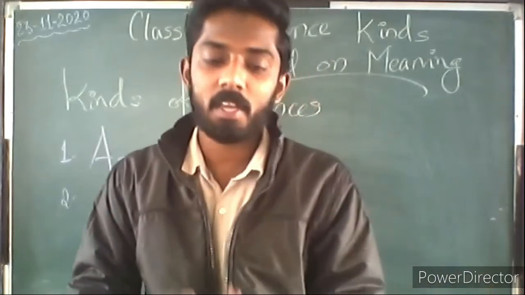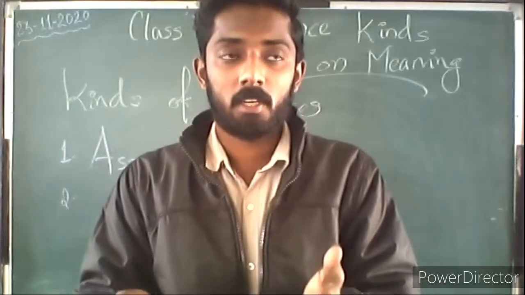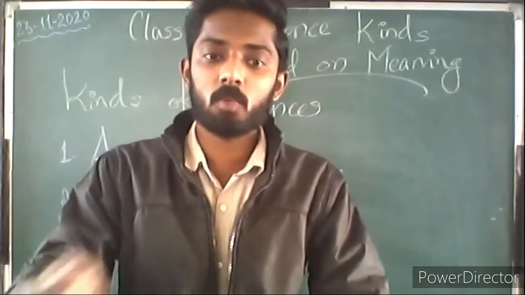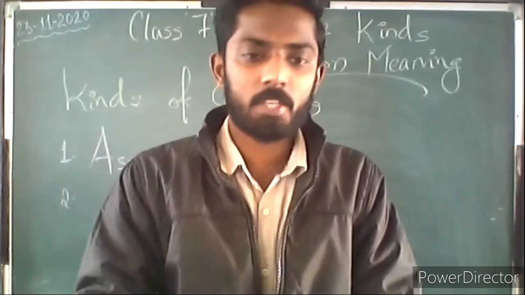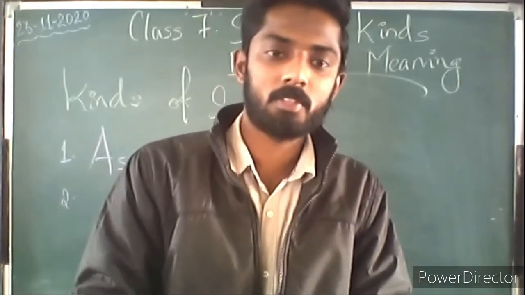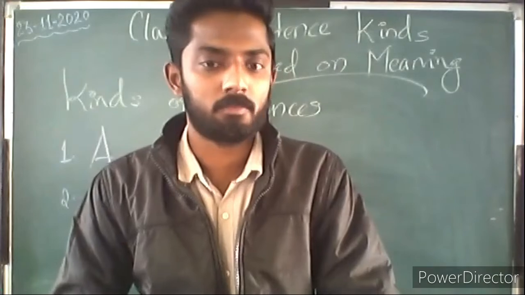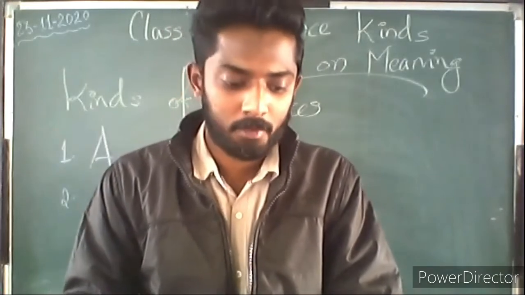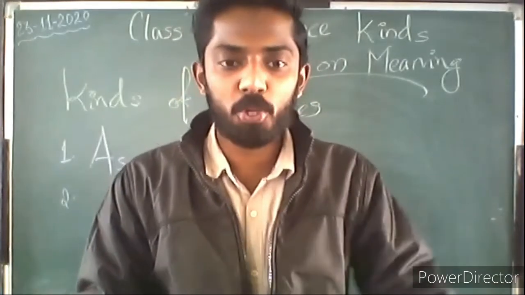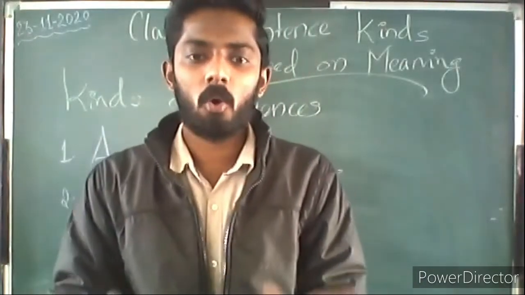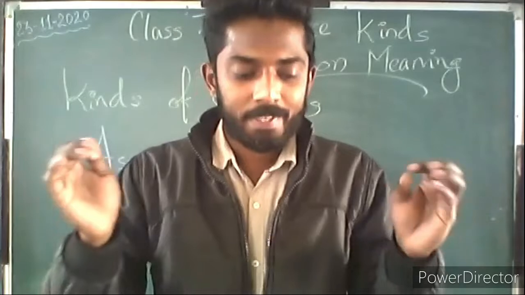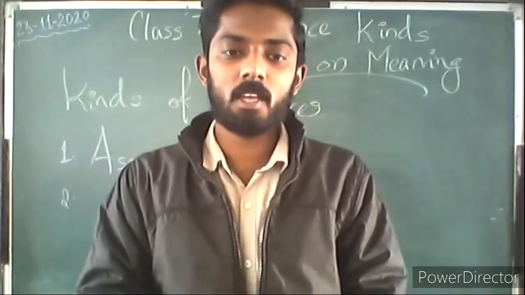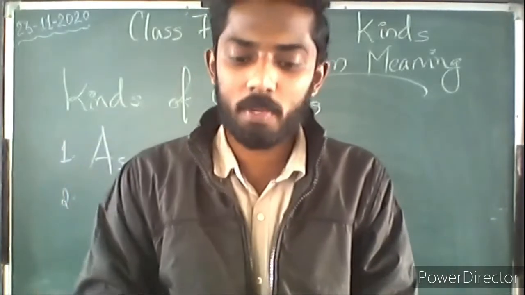There are different ways in which we can ask a question. For example, is it your pen? Shall we go for a movie? Or else, where did you come? How did you go? All these are different types of questions. So interrogative sentences are sentences which ask a question.